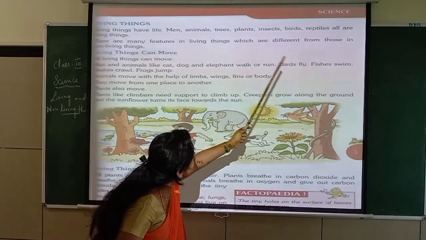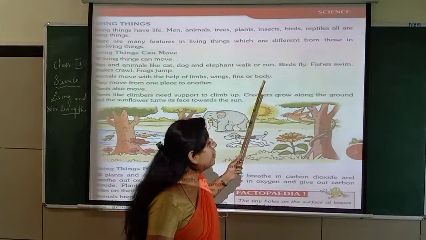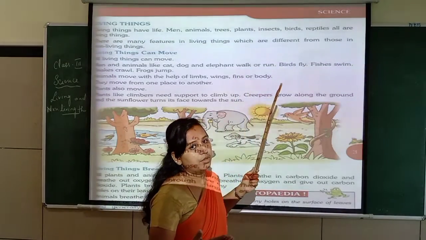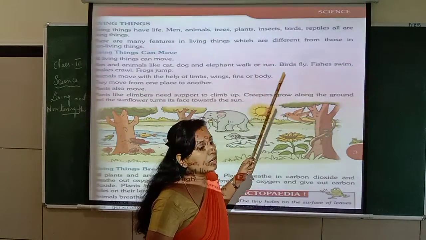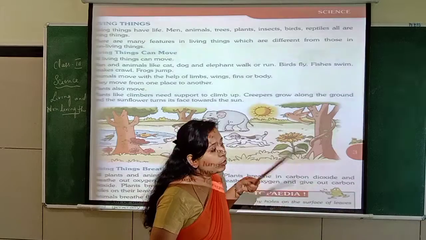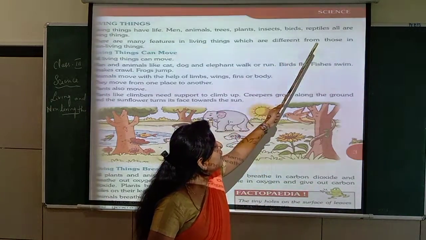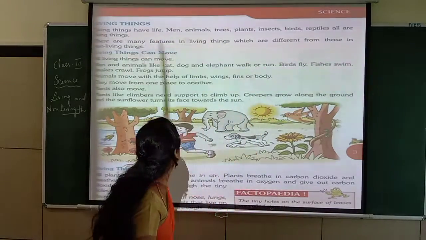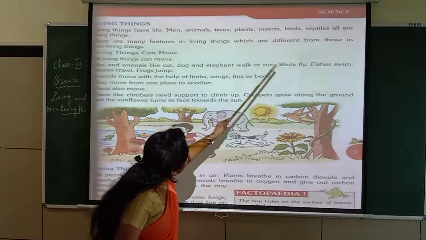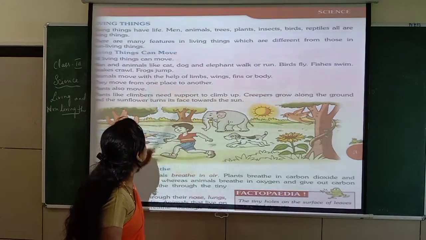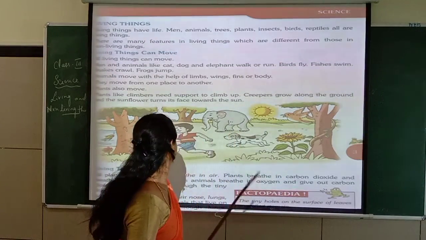All these living things can move from one place to another, like men and animals. Trees can grow and also make branches, isn't it? And with the help of seeds, they reproduce. Birds, reptiles, all these are living things. There are many features in living things which are different from those in non-living things. You can see so many living things that are different from non-living things.